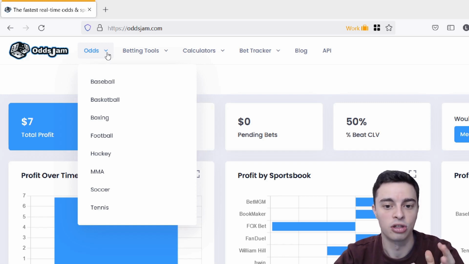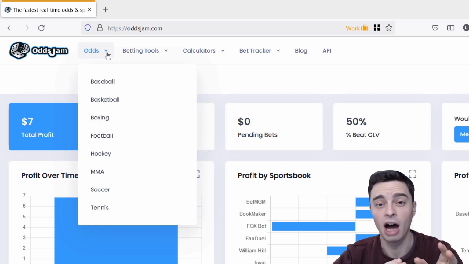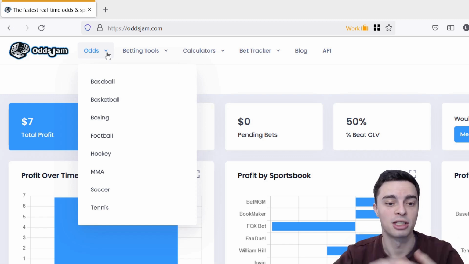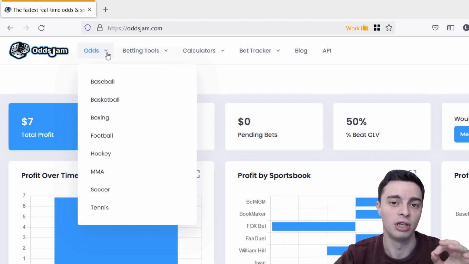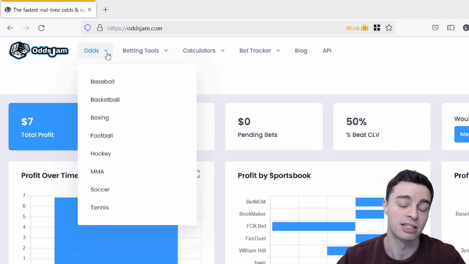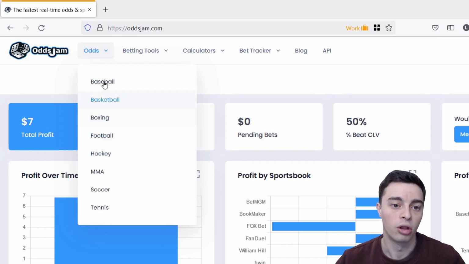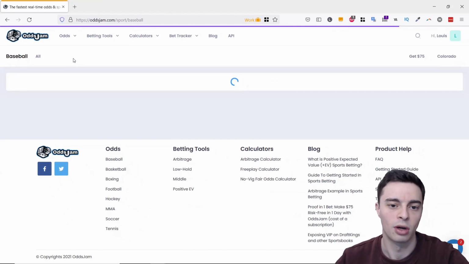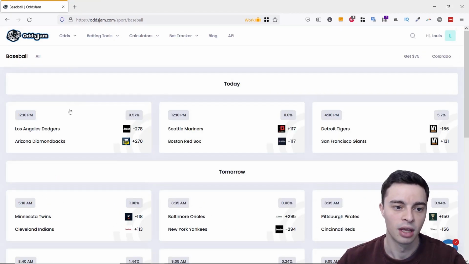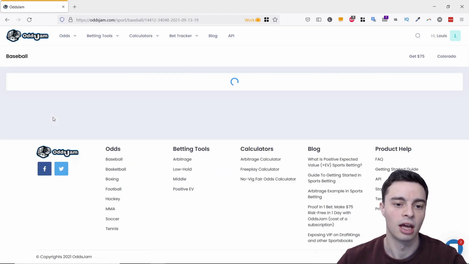And that basically allows you to do line shopping, which is looking around through all the bookmakers and seeing which ones offer the best odds for a particular match and particular betting market as well. Whether you're placing arbitrage bets, value bets, or you're just placing a regular sports bet, this odds section is really useful for making sure that you're getting the absolute best odds out there. So what you would do is you would click on the odds here, and then you can see what the different sports are that OddsJam offers. If we click on baseball, for example, then it will show us a list of the matches that are on today. And then we can go through these and find the best possible odds for particular markets and bookmakers.